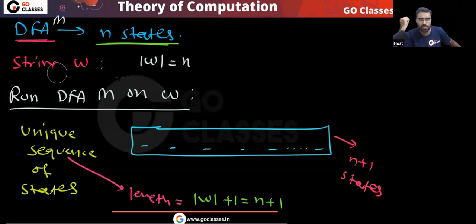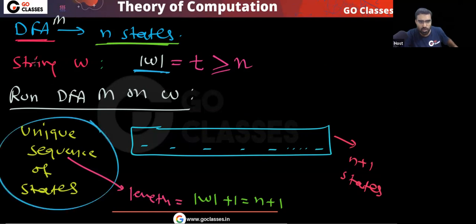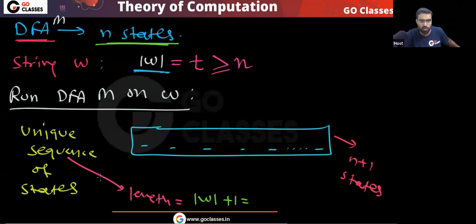Now you tell me one more thing. If I take a string whose length is, let's assume, t, which is greater than or equal to n. Now you run this DFA on this string W, then you will get a unique sequence. What will be the length of this unique sequence? That will be t plus 1. And t plus 1 is definitely greater than or equal to n plus 1.